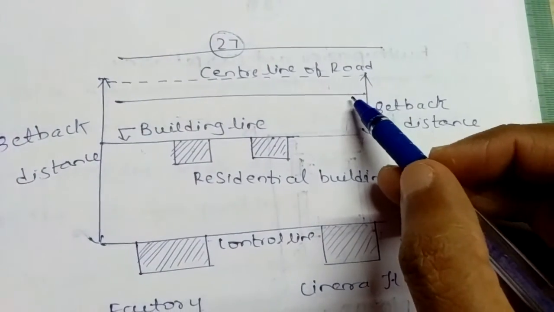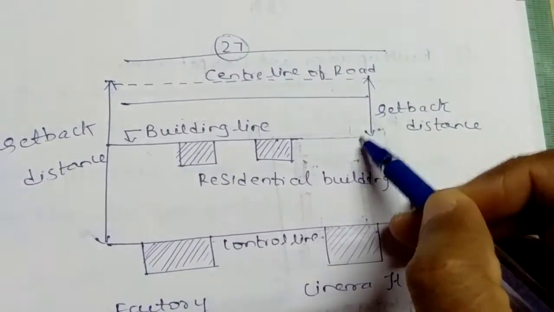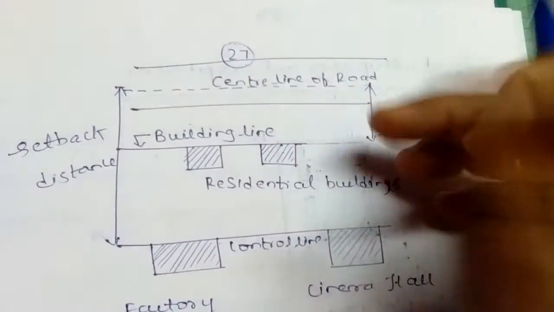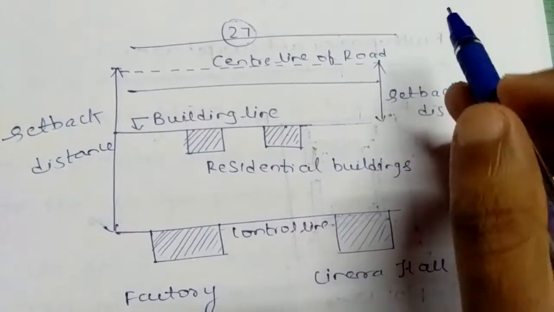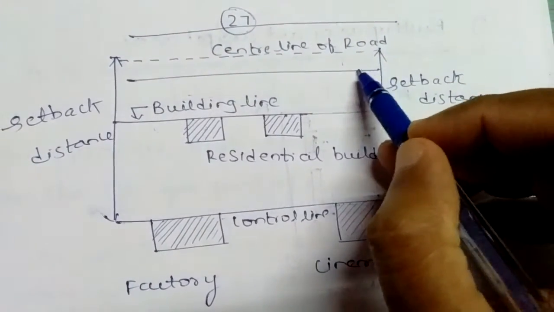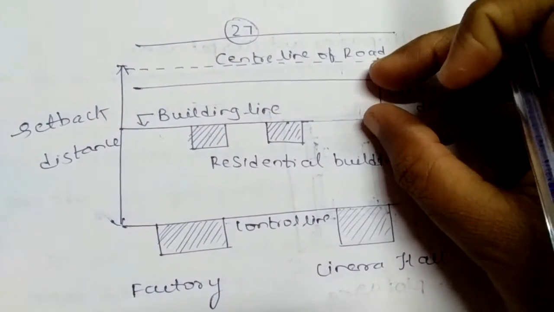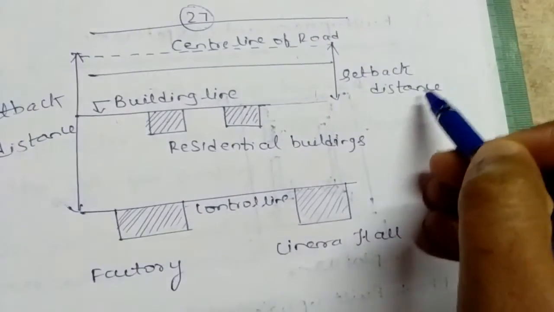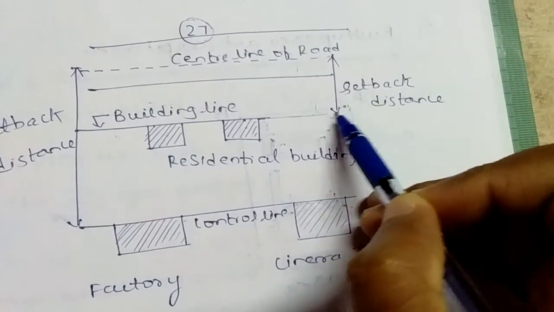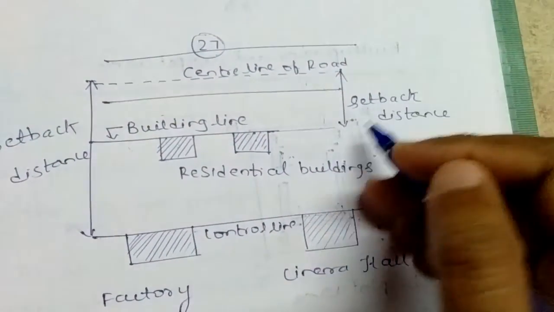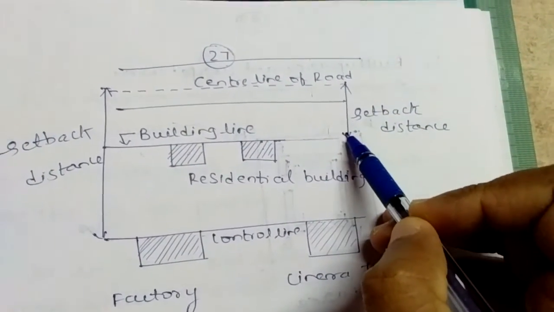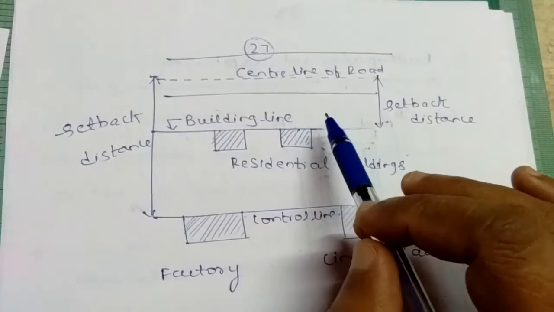But it is better if we go for the setback distance from the edge of the road. Because if we take from the center line, the distance may become less, and if there are activities to be done in the future, that will be a problem. So the setback distance can be taken either from the center line of the road to the building line, or from the edge of the road to the building line. In this case they have taken it from the center line of the road. Now this is the case for the residential building.